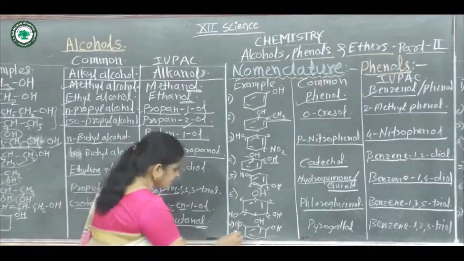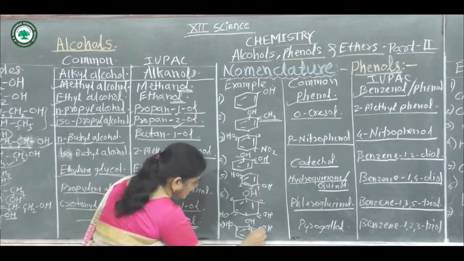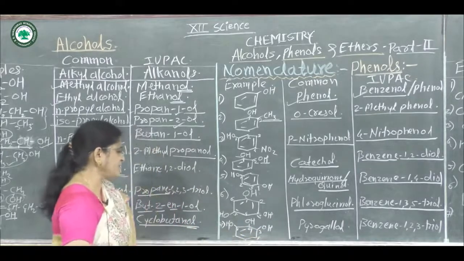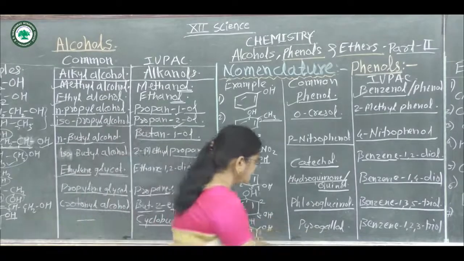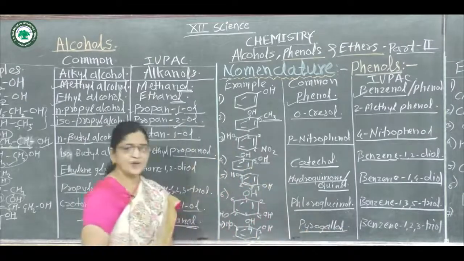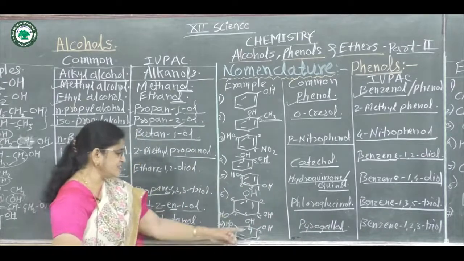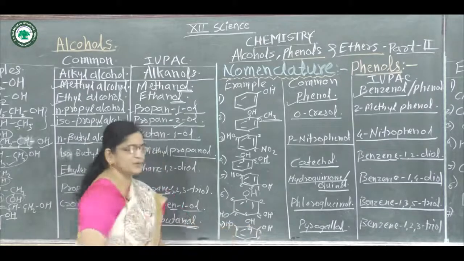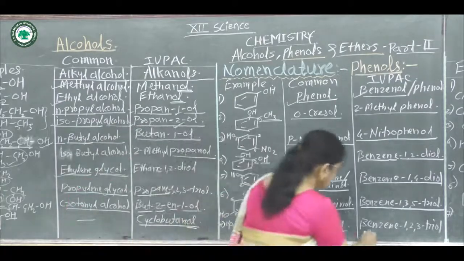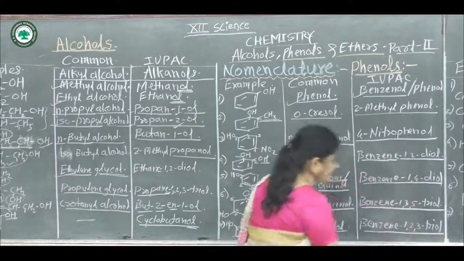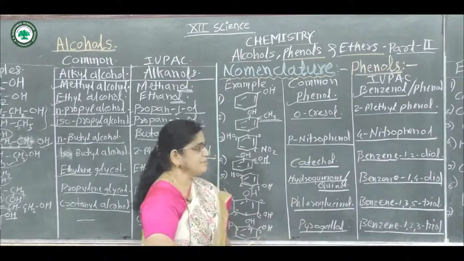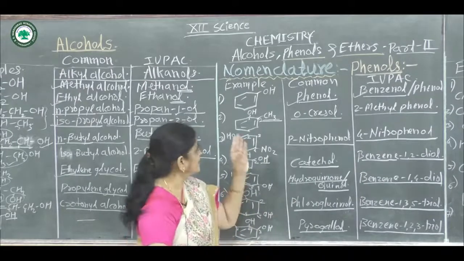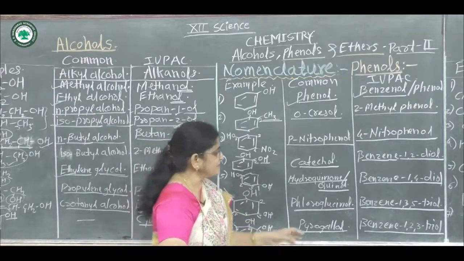Then last example, again there are 3 hydroxy groups. Then write numbers again. Suppose this is carbon 1st, 2nd, 3rd, 4th, 5th and 6th. The common name of this compound is pyrogallol. And in the IUPAC system, again this is a derivative of benzene and the hydroxy groups are at the 1st, 2nd and 3rd positions. Hence the name of this compound becomes benzene-1,2,3-triol. In this way there are some examples of common and IUPAC systems.